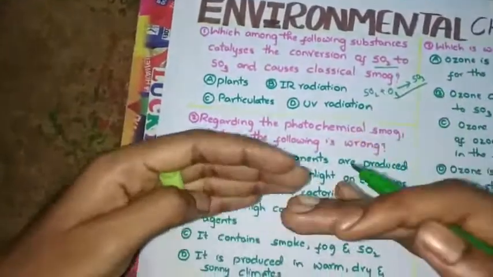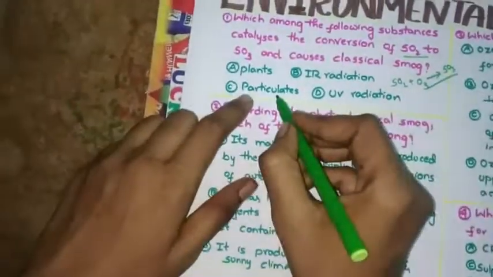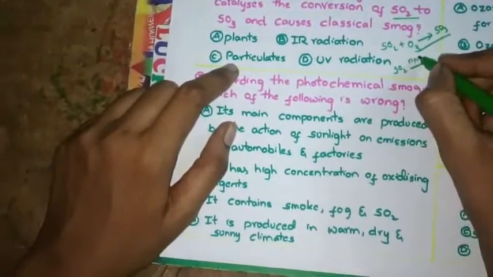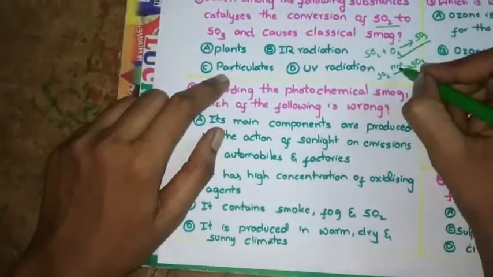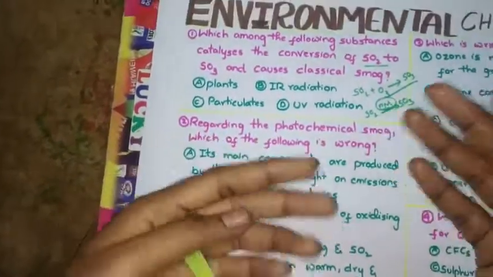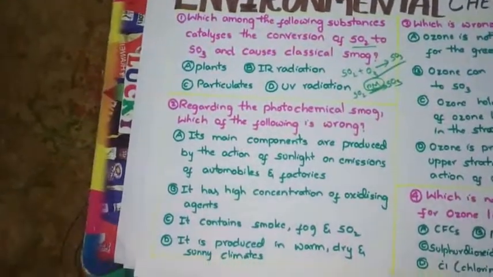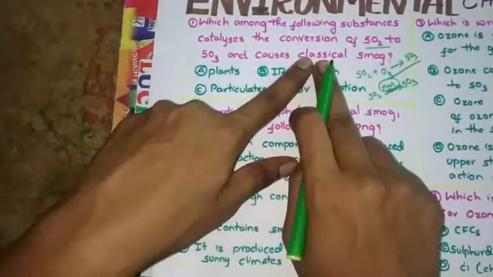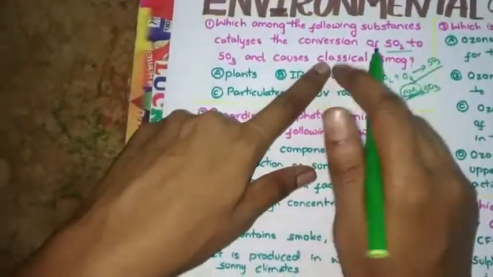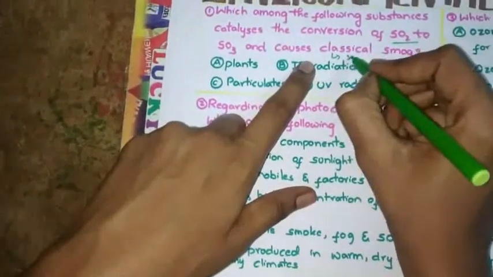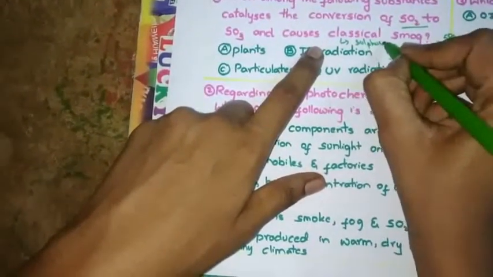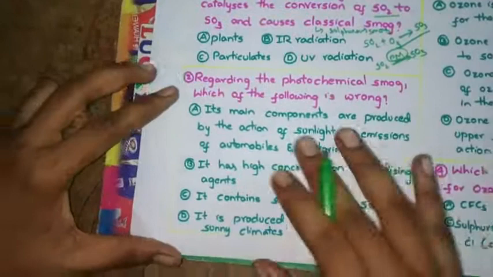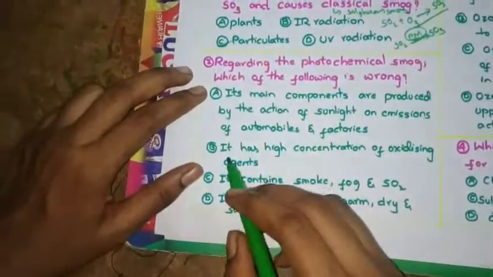In the same way, it also reacts with particulate matter. Sulfur dioxide on reaction with particulate matter will give sulfur trioxide. This particulate matter is liquid water droplets present in the atmosphere. It gives sulfur trioxide, which is responsible for classical smog. This classical smog is also known as sulfurous smog. It is reducing in nature, so it is also called reducing smog. So particulates is the correct option.